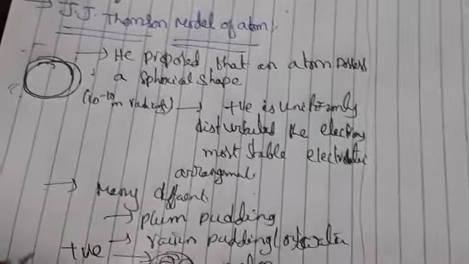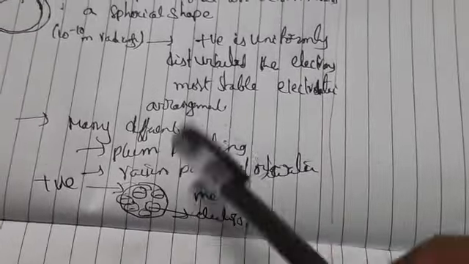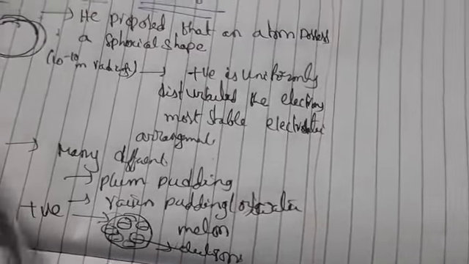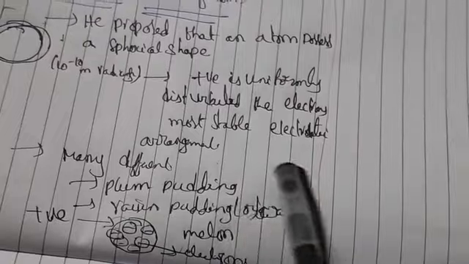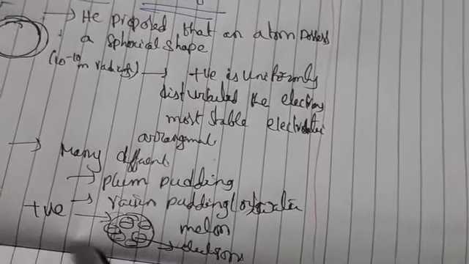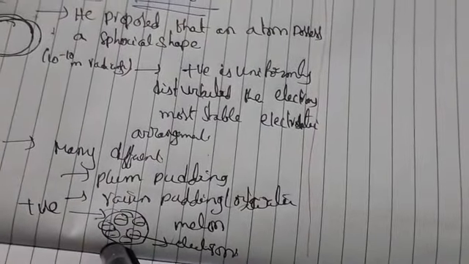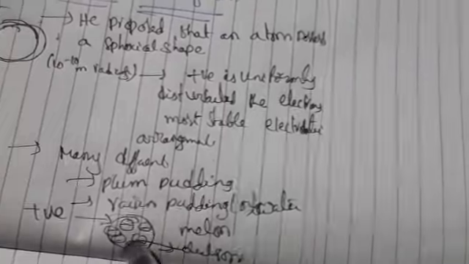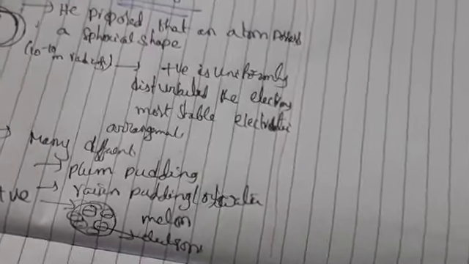He proposed an atom with a spherical shape. According to the watermelon model, the positive charge is embedded with seeds, maintaining the overall neutrality, and the mass of the atom is uniformly distributed. The different names are plum pudding, raisin pudding or watermelon pudding.